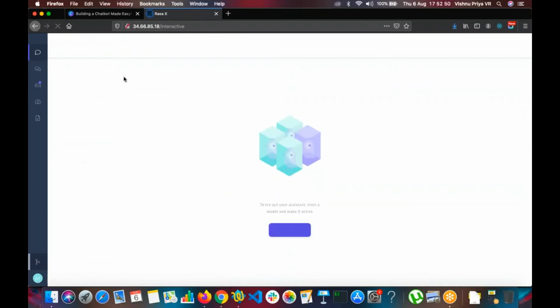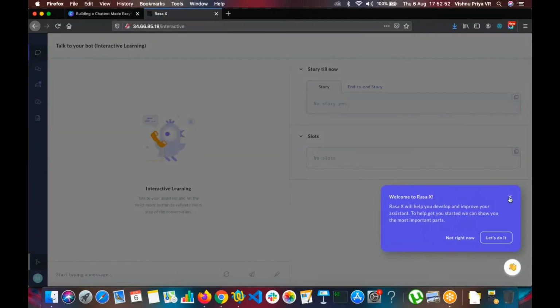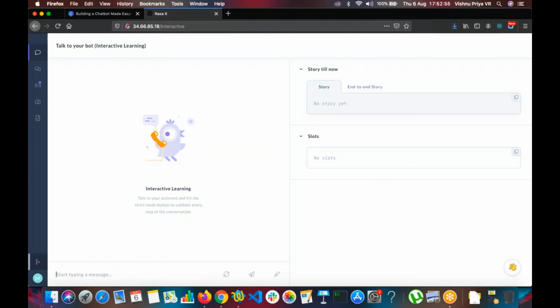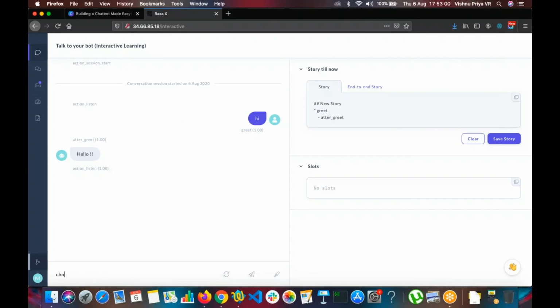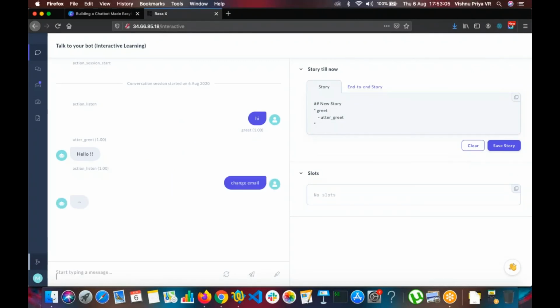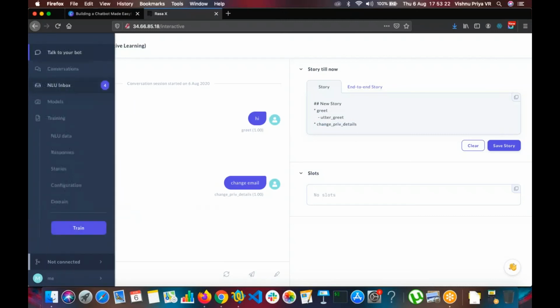Okay, we'll have to troubleshoot this and find out why it's not working. Let me try one more time. So the action is not getting recognized. If you see here in the story, the change private details intent has been recognized, but the action is not getting recognized.